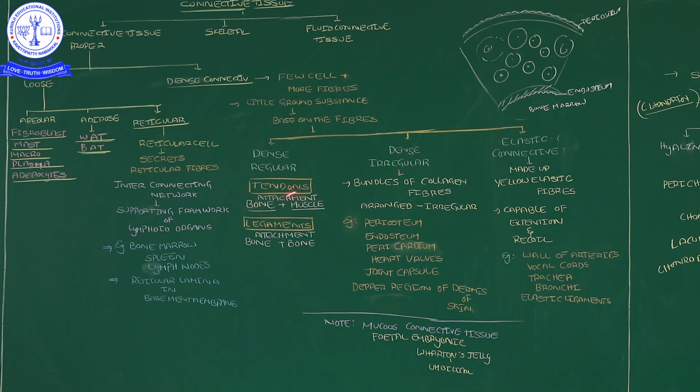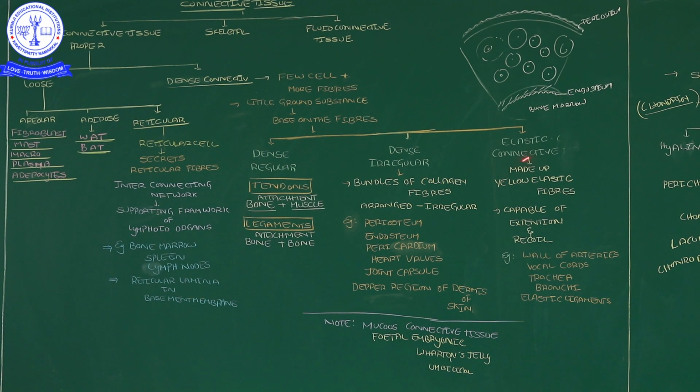A tendon is an attachment of bone with muscle. A ligament is an attachment of bone with bone. In dense irregular tissue, the fibers are arranged in an irregular manner. We can see dense irregular connective tissue in the periosteum, endosteum, pericardium, and heart walls, the tricuspid walls, the joint capsule, and the deeper regions of the dermis of the skin.